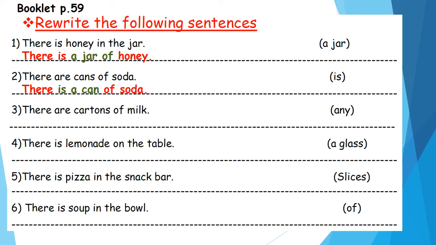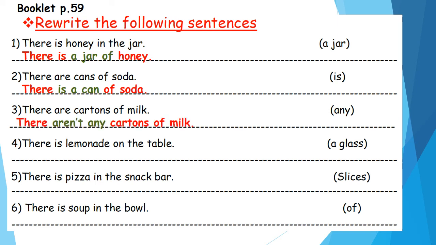Number 3. There are cartons of milk in. Now this sentence is positive, so I want to put any. And I told you that any we use it in questions and negative sentences, so I must change this sentence into negative to use any. So I will put not after verb to be. I will say what? There aren't any cartons of milk.